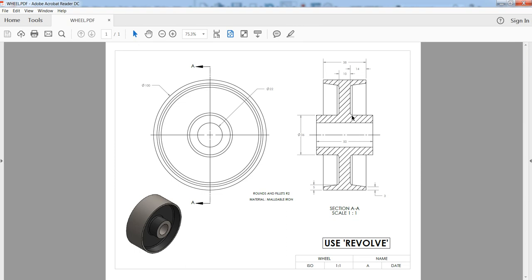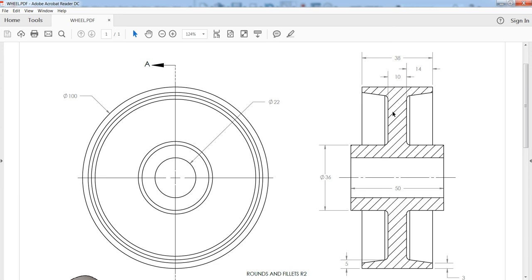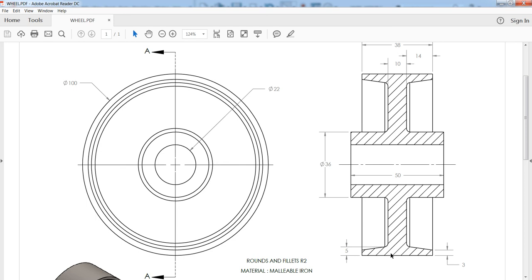By looking at this drawing for the wheel, we can see that this has a central axis. All the diameter dimensions are going to be cut in half. We are actually going to make a half section view of this product and revolve it around this central axis. The whole reason for doing this is because of this slope here. We can't cut in at an angle, so we're going to use revolve.